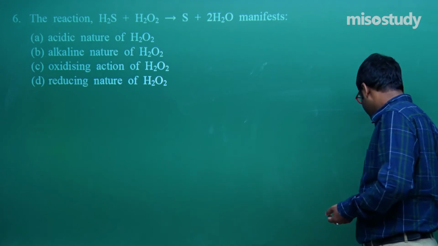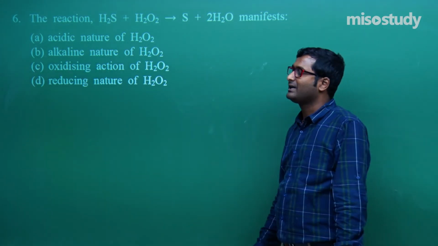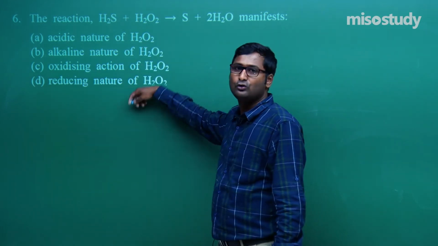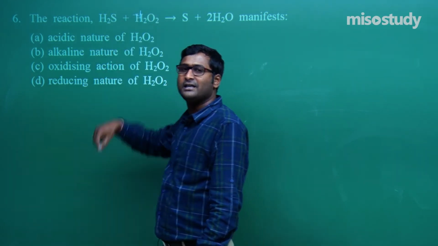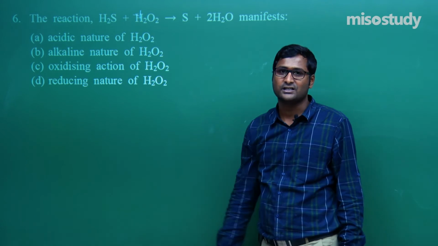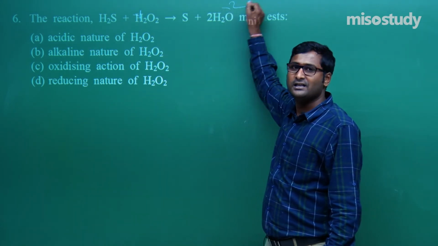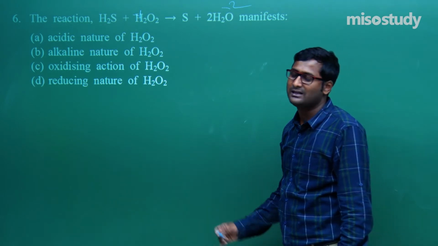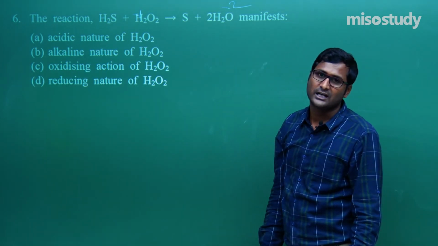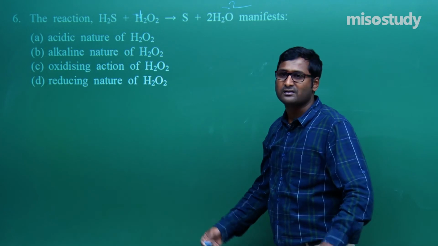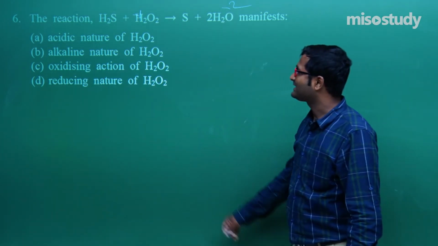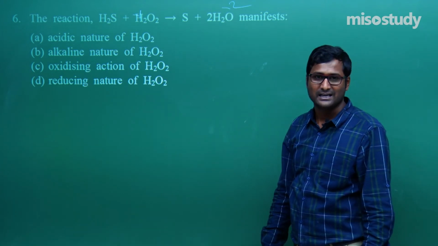Wait for a moment. Now tell me what is the case here. Look at here, in H2O2, oxygen is in -1 oxidation state and here oxygen is in -2 oxidation state. What does it mean? The oxidation number decreases. If oxidation number decreases, then it acts as an oxidizing agent.